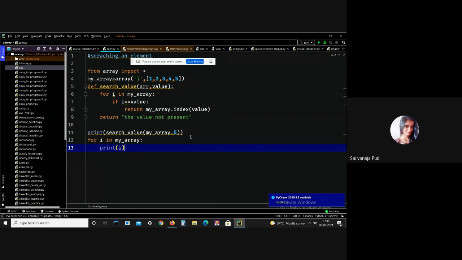I mean, traversing an array, creation of an array, inserting elements in an array. There are three methods involved for insertion: insert, append, and extend. And there is a new method that is from list. Coming to the deletion methods, there is the pop method and the remove method. Okay, these are all about one-dimensional arrays.